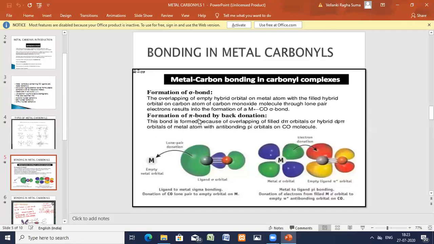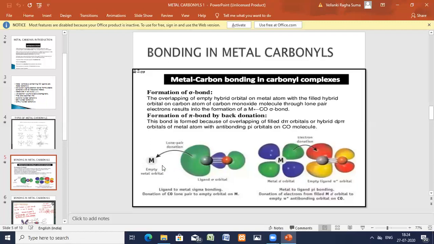One bond is formed due to donation of an electron pair from CO to the metal. The other bond is formed due to back donation of electrons from the d pi orbital of the metal, the d pi hybrid orbital, to the anti-bonding pi orbital of CO. One is in this direction, sigma; the other is in this direction, back donation, that is pi.